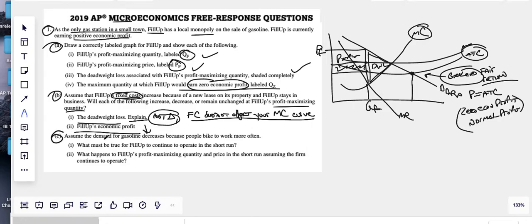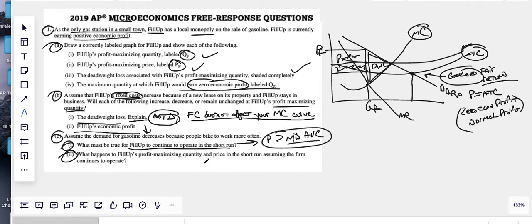All right, C. Assume that the demand for gasoline decreases because people bike to work more often. What must be true for Philip to continue to operate in the short run? This is a stock question. Just always know the answer. The price must be greater than the minimum of the AVC. The minimum of our AVC is our shutdown point. As long as the price is greater than that, we would keep operating. So the price needs to be greater than the minimum of the AVC.